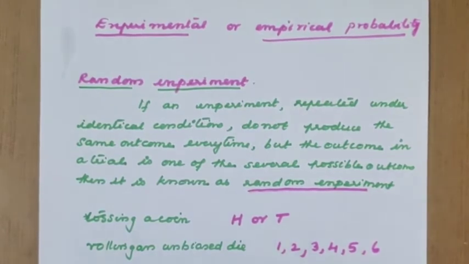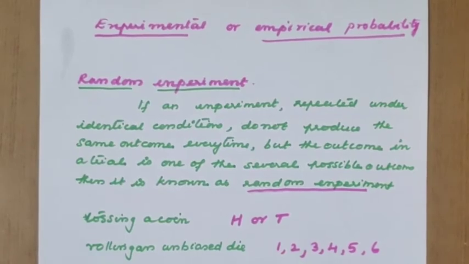While playing cards also, we know that the cards run from A to K, the names of the cards are there, but the designs are different. One of the cards only we are going to get, like that. Such experiments are called random experiments.